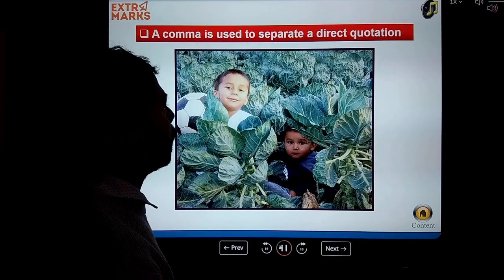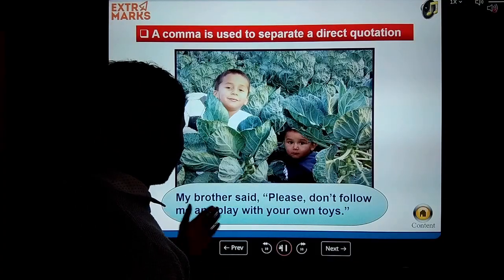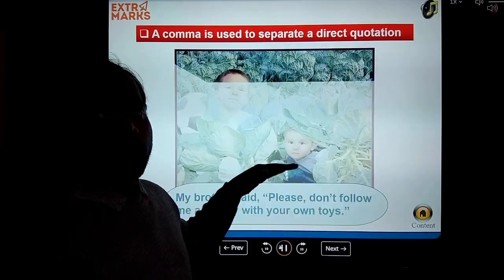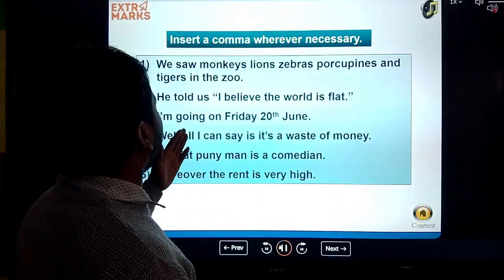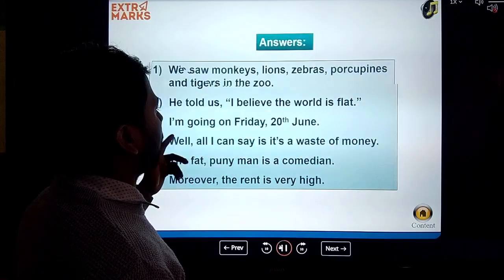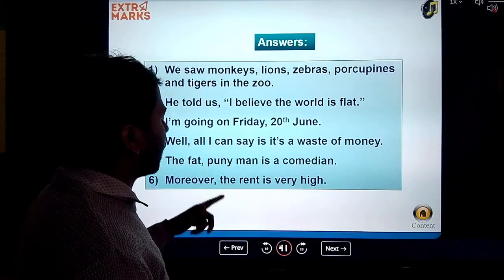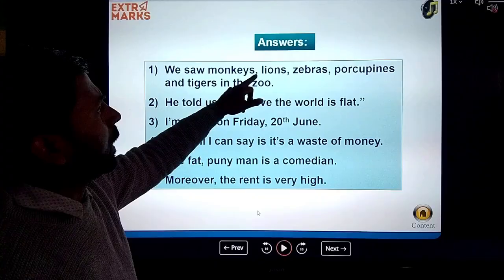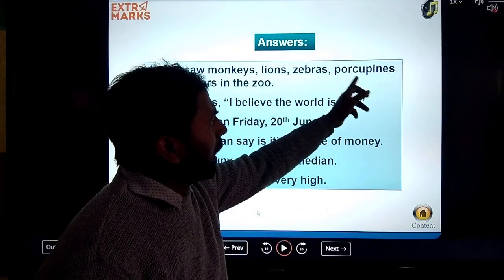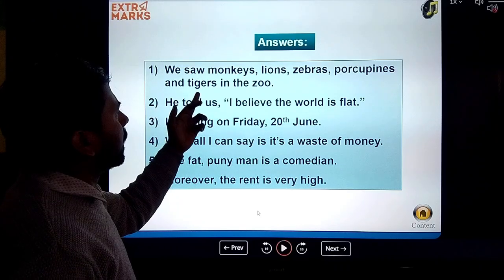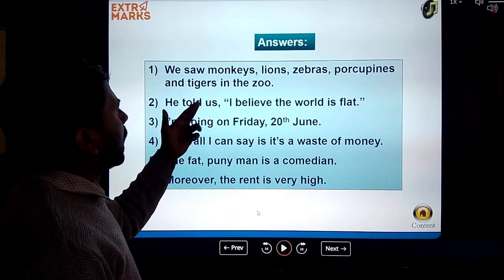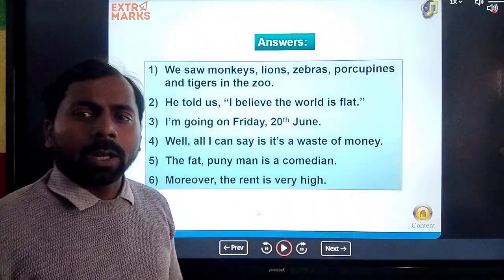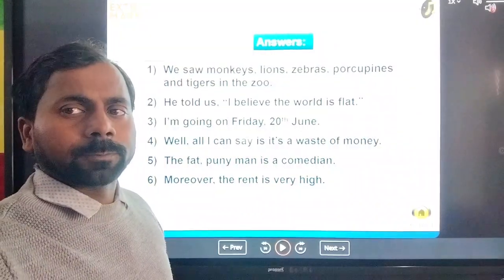a comma is used to separate a direct quotation. Like this, my brother said. It is in direct speech, and in this type of sentence we use the comma, inverted comma and full stop according to the sense of the sentence. It's clear? Like this, you can see here we saw monkeys, lions, zebras, porcupines and tigers in a zoo, and he told us, comma, and after that inverted comma and at last full stop. I hope you all understood these things.